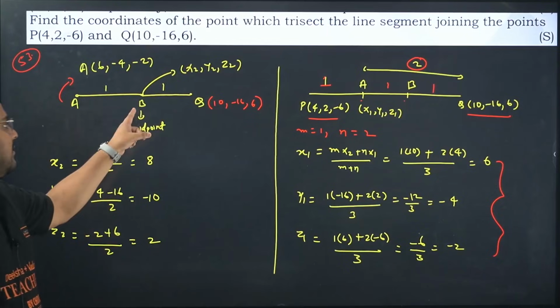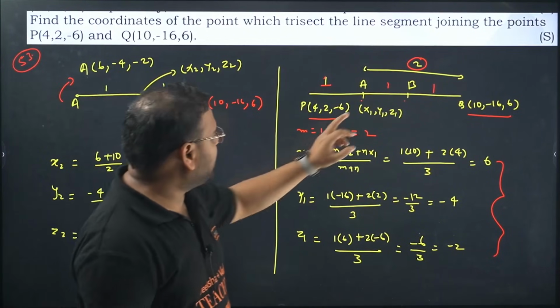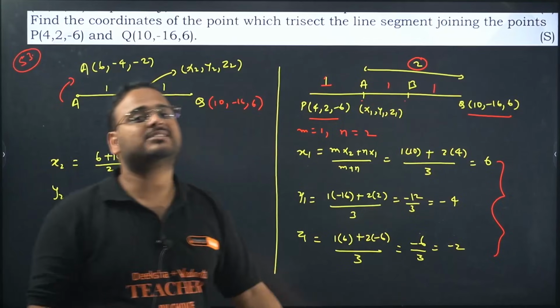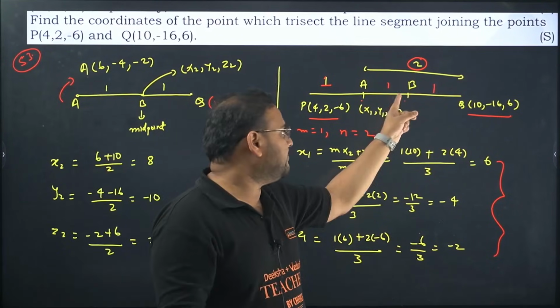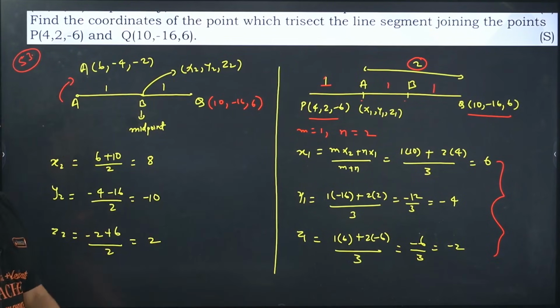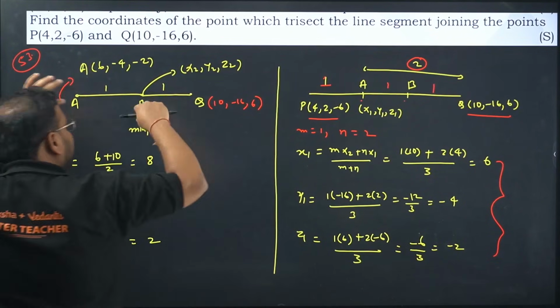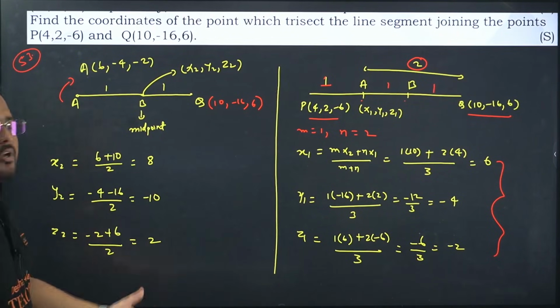Now, consider the point B which has the coordinates x2, y2, z2. If you take only point B, as I mentioned, trisection means 3 equal sections. It means point B will be the midpoint of the line AQ. These are equal sections, right? It means B is the midpoint of the line AQ. So apply the midpoint formula.